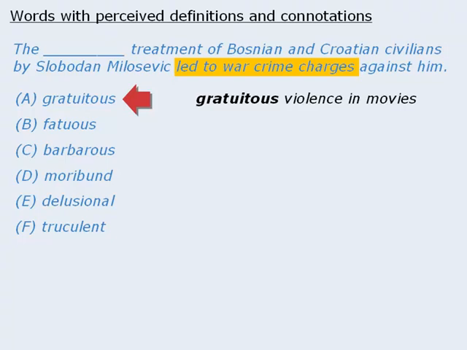fit. However, keep in mind that in that association, the actual word violence is what implies the violence. In fact, the word gratuitous merely means unwarranted, which could be a bad thing or a good thing. So since gratuitous treatment need not lead to war crime charges, answer choice A does not fit. The correct answers here are barbarous and truculent, since those kinds of treatment would indeed lead to war crime charges.